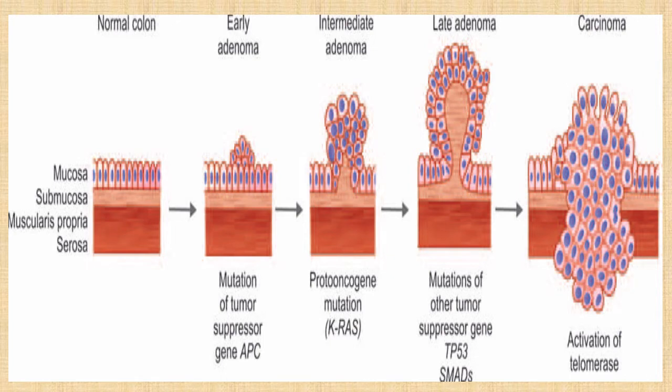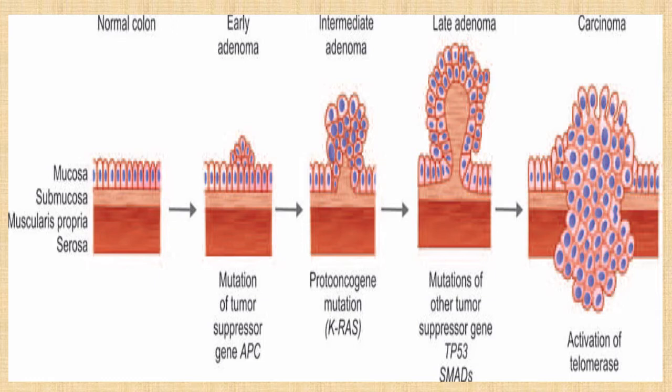So, this is the schematic diagram of progression from the normal colon to the carcinoma. In the first image, the normal colon, you can see the mucosa, submucosa, muscularis propria, and the last one is the serosa. The initial event is the mutation of the tumor suppressor gene APC that will lead to early adenomas.